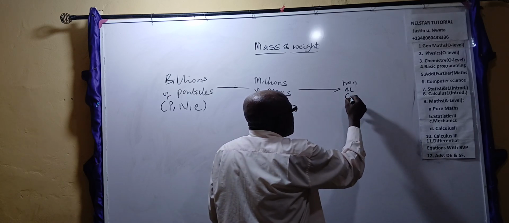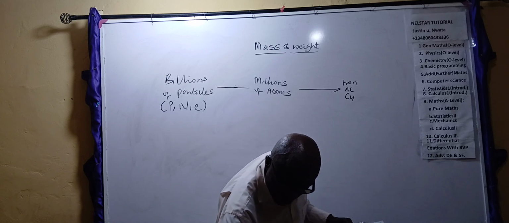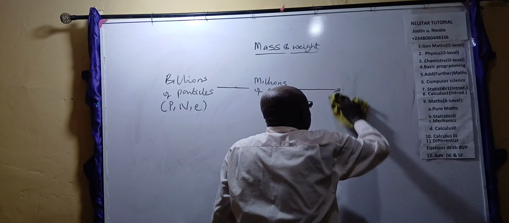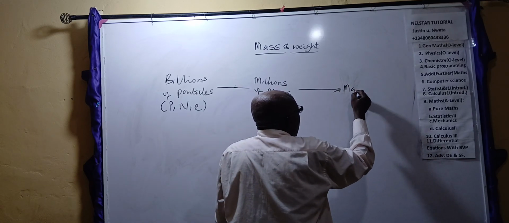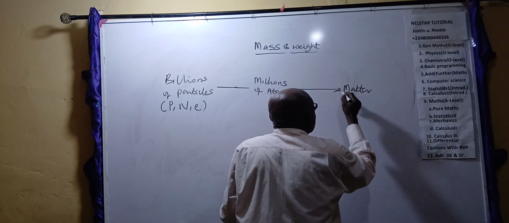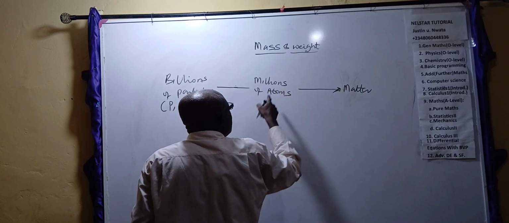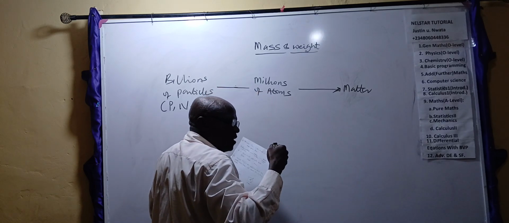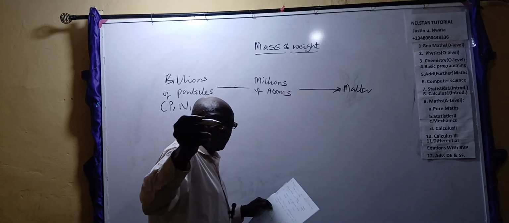Is it copper? Whatever it is. So let's use this thing I'm holding in my hand as an example. This marker, whatever it is, we call it matter. So all this accumulation, all these billions of particles, millions of atoms, holding themselves together, they don't want to leave each other. They came together, hold themselves, make up this matter I hold in my hand.